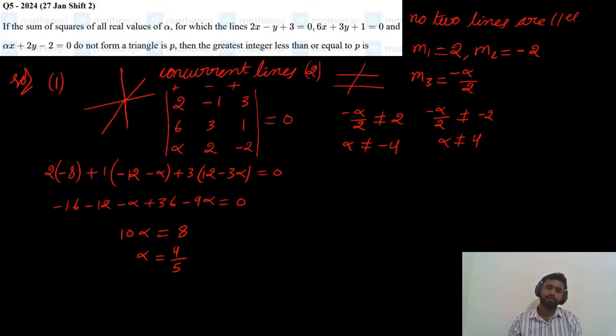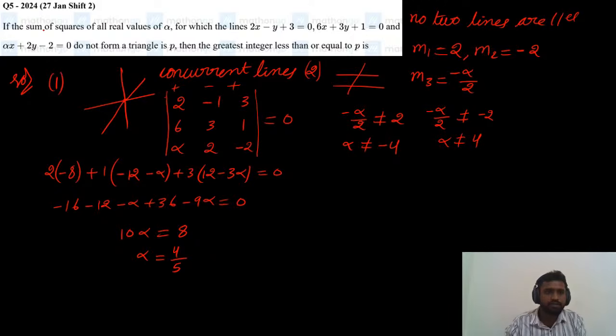So if alpha equals 4 by 5, these lines will become concurrent lines, so we cannot form a triangle. And if any two lines are parallel, then also we cannot form a triangle. So what are the values of alpha we got here?